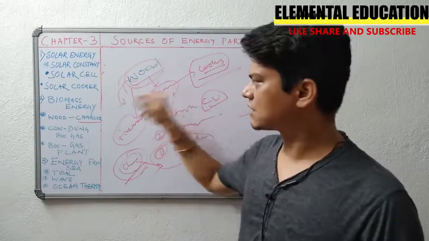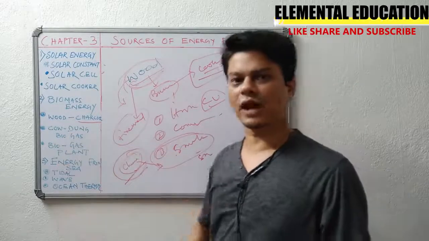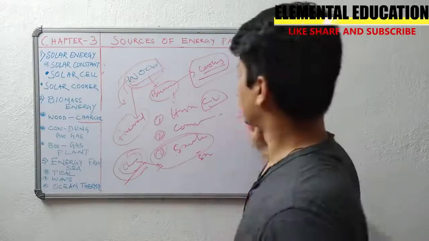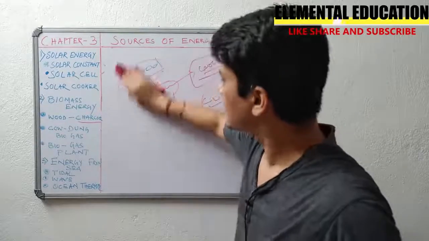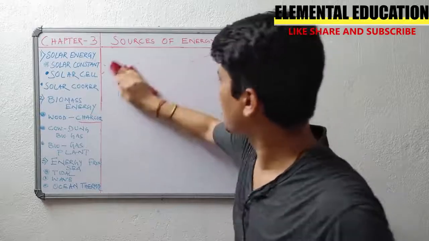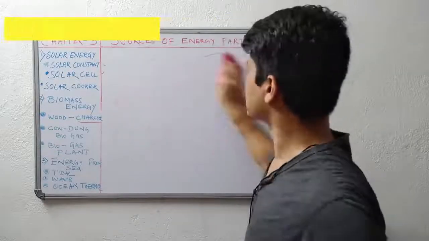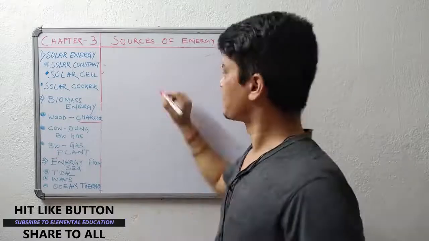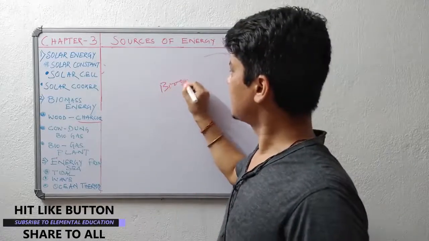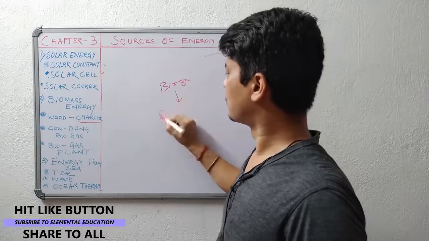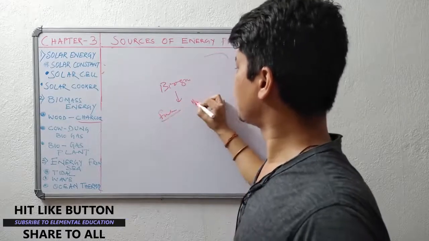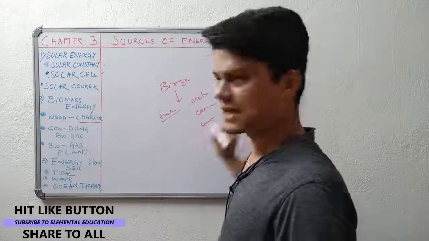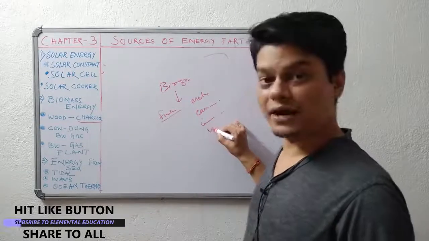So instead of using cow dung cakes, we have an alternative that we prepare biogas. Instead of burning the cow dung directly after making cakes, we'll be going for biogas. So what is biogas then? Biogas's main constituents are methane, carbon dioxide and some other gases as well, and hydrogen sulfide also.